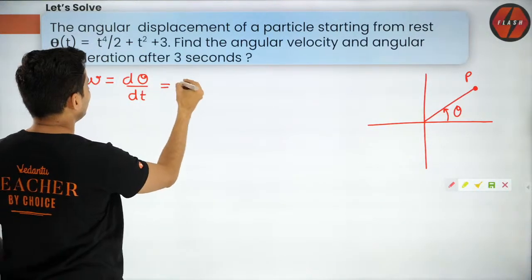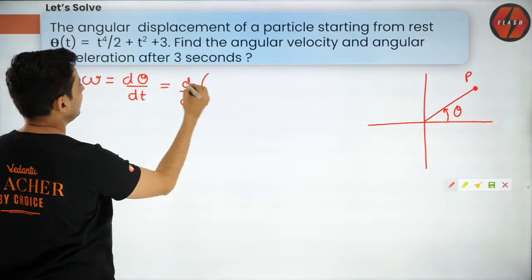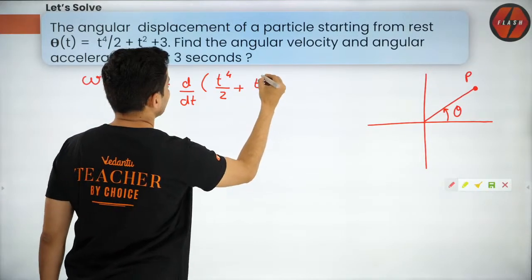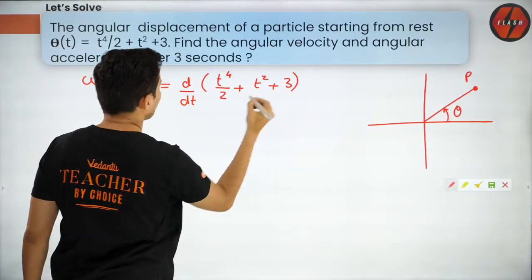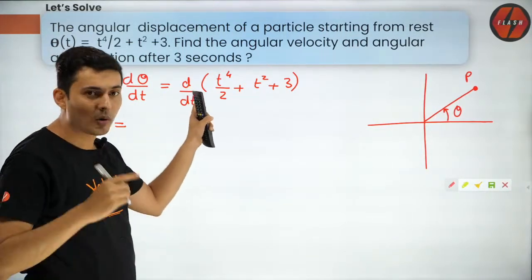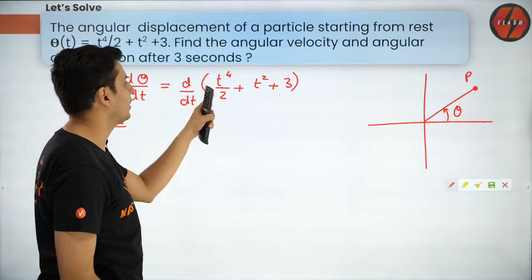So just put derivative d by dt of this entire big thing, t raised to 4 by 2 plus t square plus 3. Now you should know how to get derivatives orally because I have already been telling you, and you should have practiced quite a few problems.